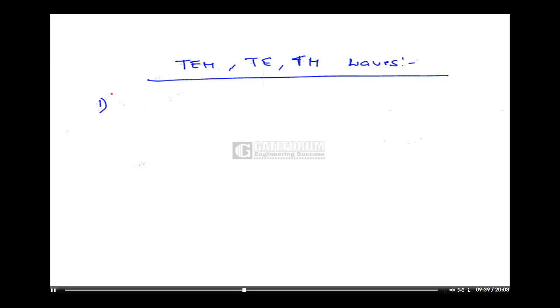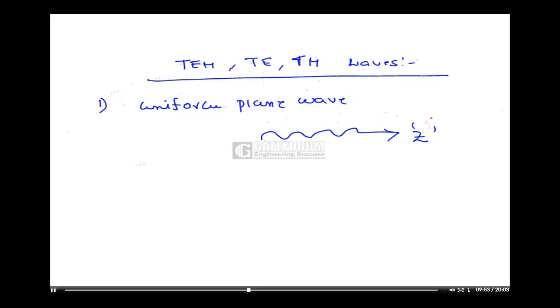In a uniform plane wave propagating in the positive z direction, we know that Ez and Hz are 0.